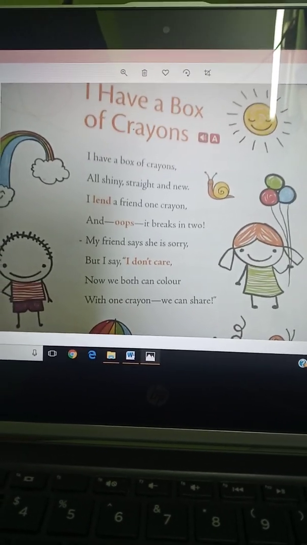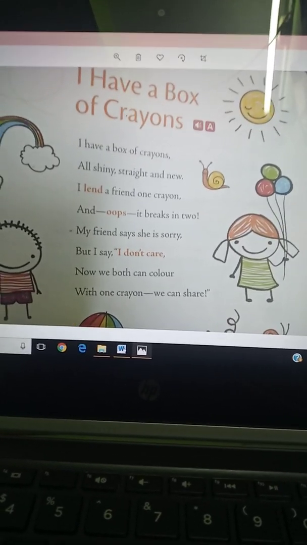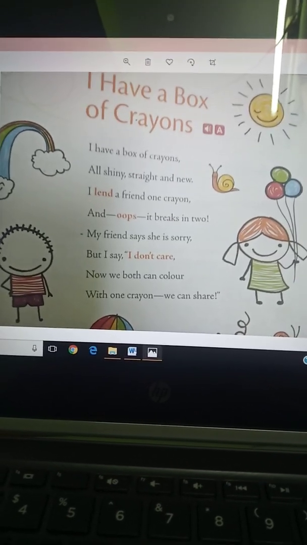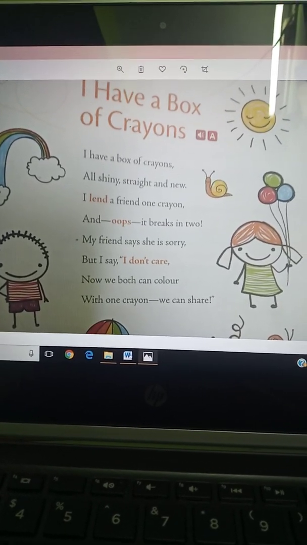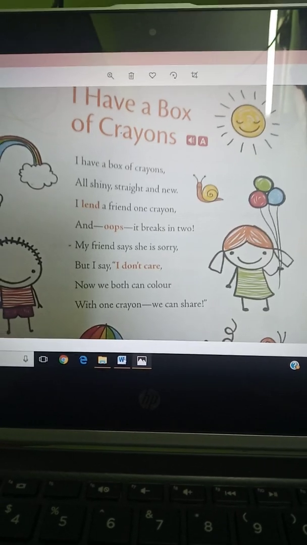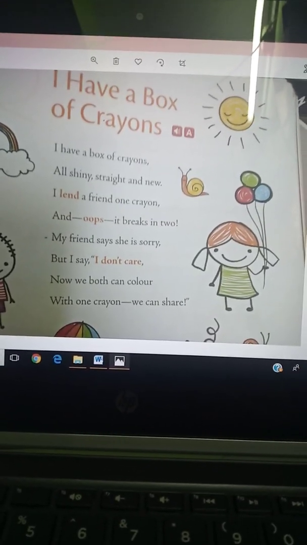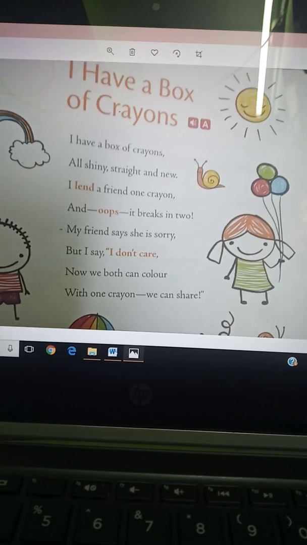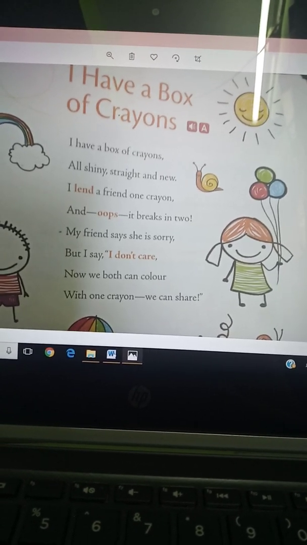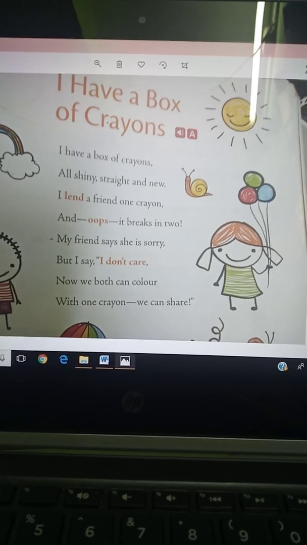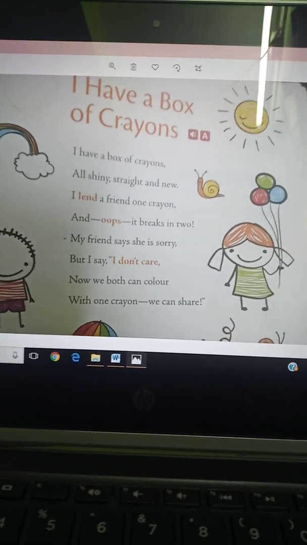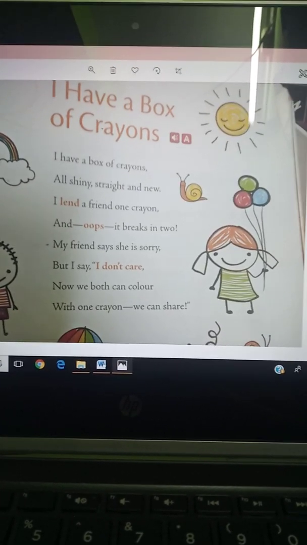Now we both can color with one crayon we can share. It means now we both can color the picture with one crayon we can share. We can share the crayon and we can color the picture. So what value, what moral have we learned from this poem? That we have to share our things. We have to forgive.